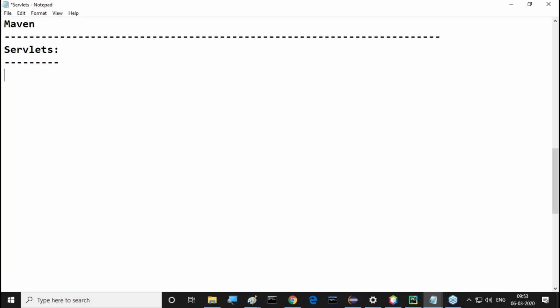Say, for example, if you go to a movie outside, in the first half an hour, what is going on, sir? Do you have any awareness? Have you analyzed it? In the first half an hour of the movie, there is no story, only characters' introduction. Might be a little bit of story is mixed in, but majorly they focus on introducing characters. Similarly, if you want to prepare a website or a web application, I have to introduce each and every character we require. After that, I will play with all these components.